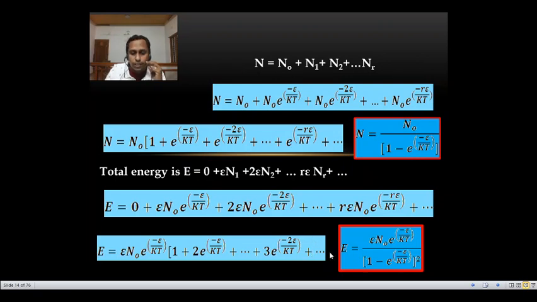So as per the binomial expansion, epsilon n0 e raised to minus epsilon by kt, that is first term, into 1 minus e raised to minus epsilon by kt, the all raised to minus 2.